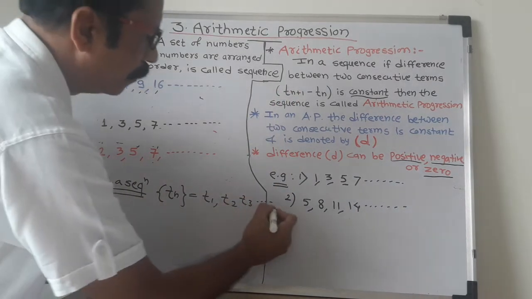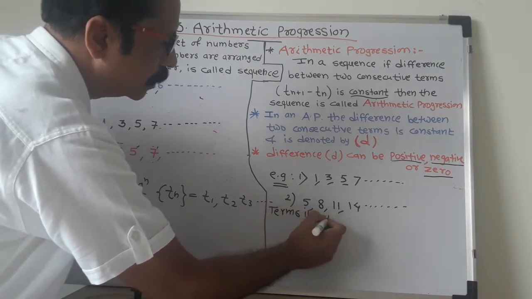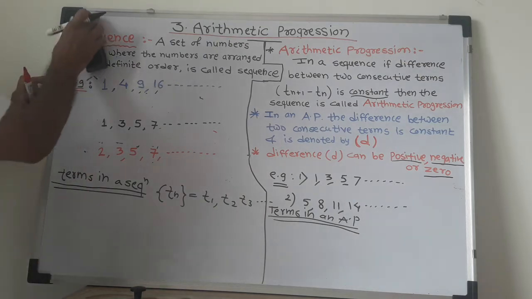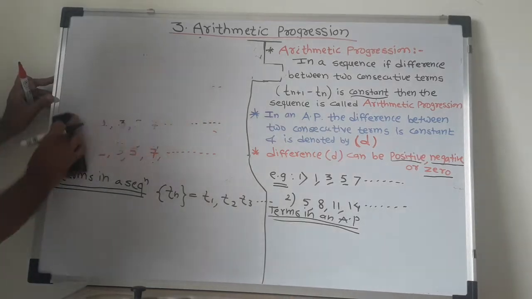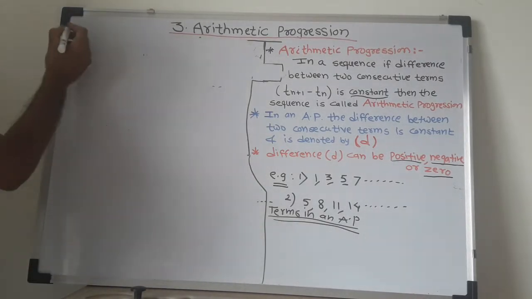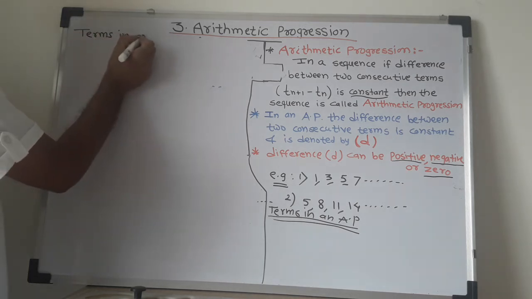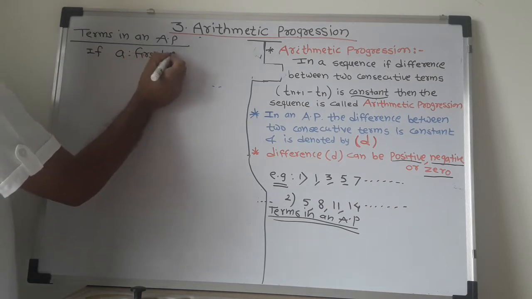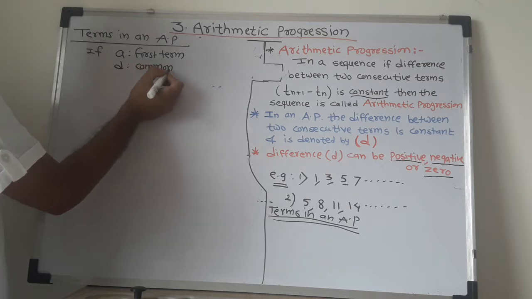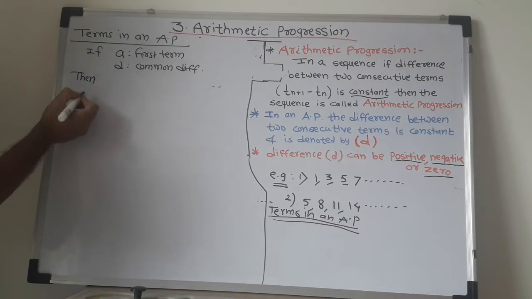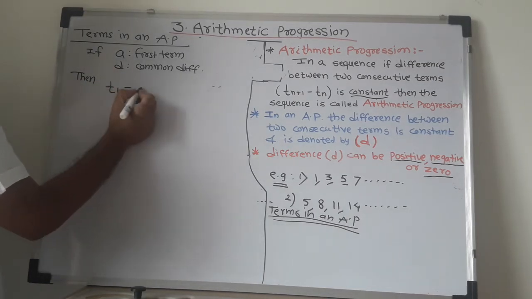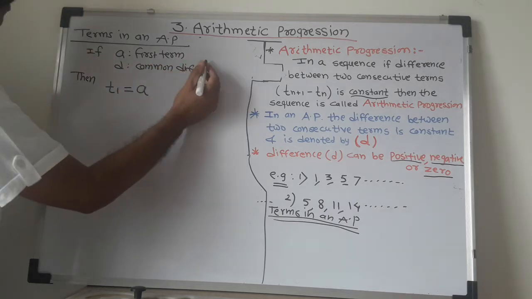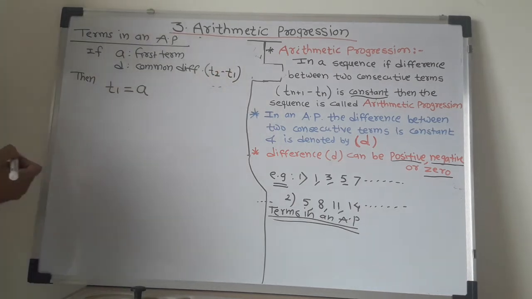So you can write terms in an arithmetic progression like this. Terms in an arithmetic progression: if A is the first term and D is the common difference, then T1, the first term, is A. In an arithmetic progression, the first term is denoted by A and D is the common difference, that is, T2 minus T1 gives you the common difference.